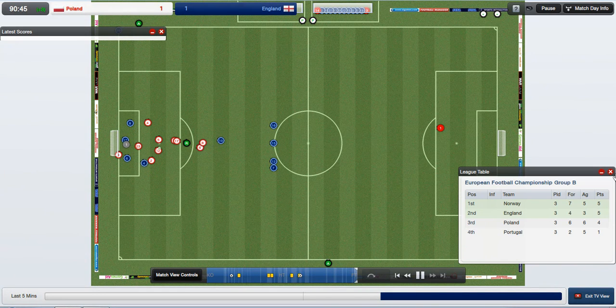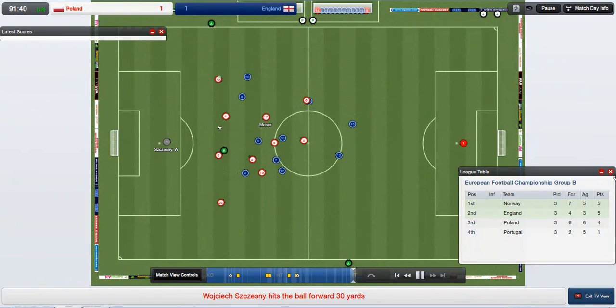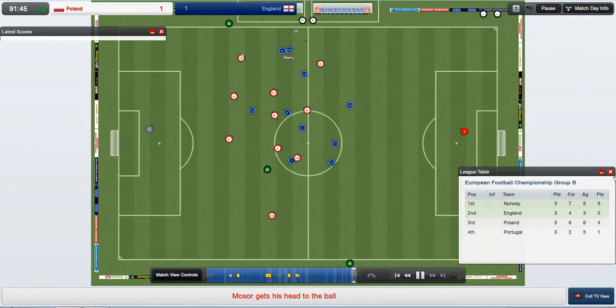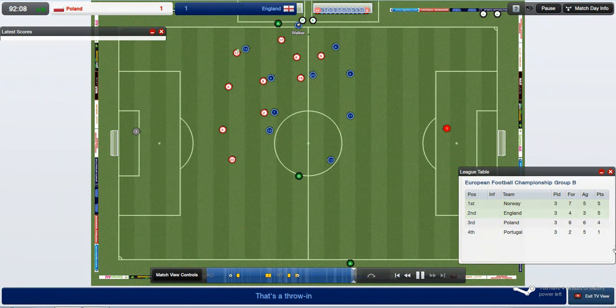England need a goal now if they want to finish top of this group and get the supposed easier draw. England wasting time here. You haven't sent too many men forward. This is it. Come on, Barry. I have to put this one in eventually. There you go. Chesney claims. 90 seconds to go for Poland. And that is an absolutely god-awful header. Alright, games, calm down. I know I have 4 minutes left.